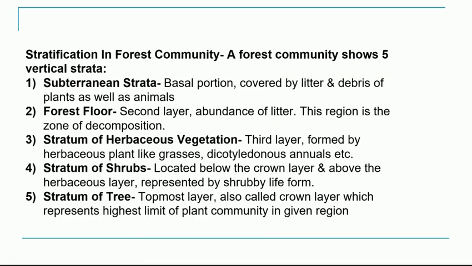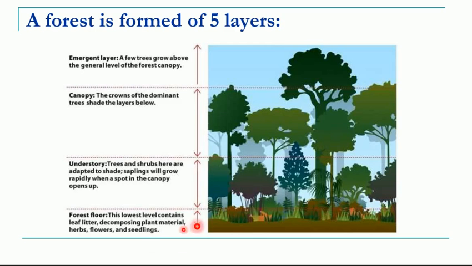Now comes the fourth layer, that is called the stratum of shrubs, which is located below the tree level and above the herb layer, that is above the grasses. This is formed by the shrubby plants. In this picture we can see some shrubby plants. These are intermediate between the grasses and tall trees, so they form the middle layer, that is the shrub layer.